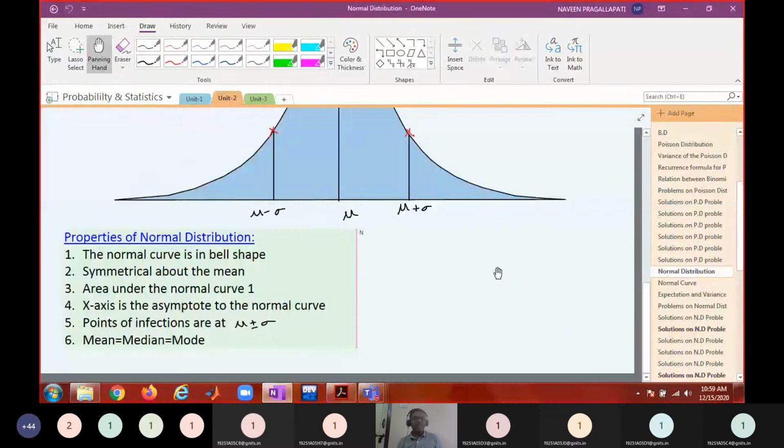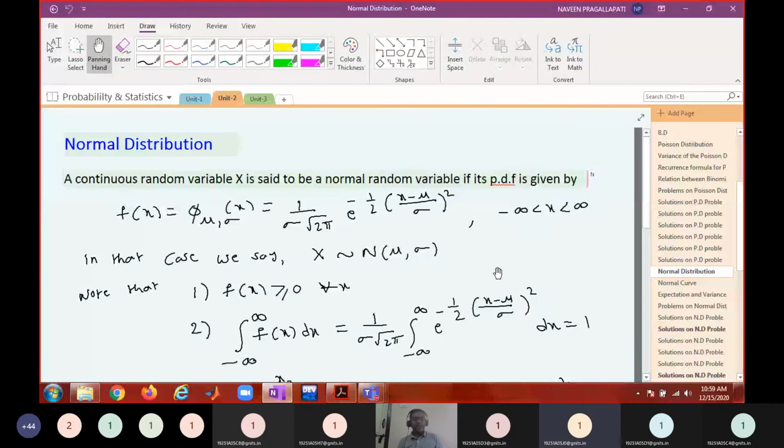After that, I think we have seen normal distribution. Yes, the previous two distributions are discrete probability distributions, and the corresponding random variables are discrete random variables. Whereas normal distribution is a continuous probability distribution, because the random variable we are considering is continuous, having the probability density function given by 1 by sigma root 2 pi e power minus 1 by 2 times (x minus mu by sigma) whole squared,